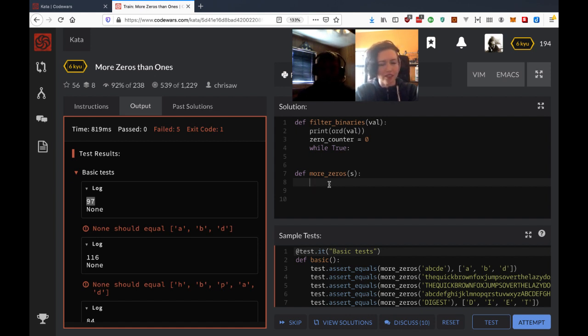Right. So we'd be calling filter binaries inside the list comprehension then. Yeah. Here, I will copy and paste what I was thinking to the chat if I can figure out how. Okay, there we go, in the Skype. I can't think of words right now, apparently. Oh, Skype? Okay. Yeah, I don't want to pull it up on screen.